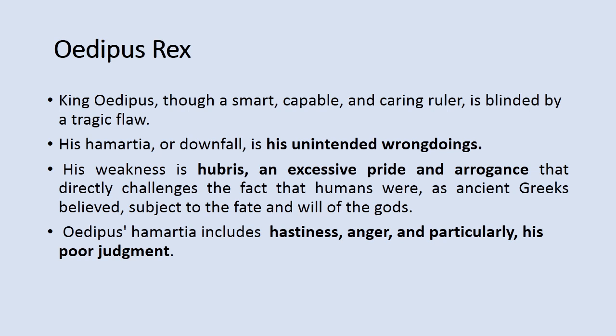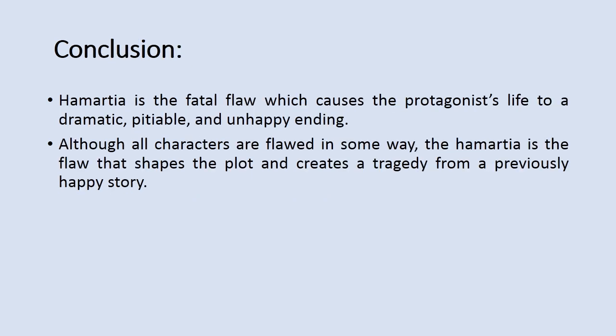His weakness is hubris, an excessive pride and arrogance that directly challenge the fact that humans were, as ancient Greeks believed, subject to the fate and will of the gods. So, Oedipus' hamartia includes hastiness, anger, and particularly his poor judgment.